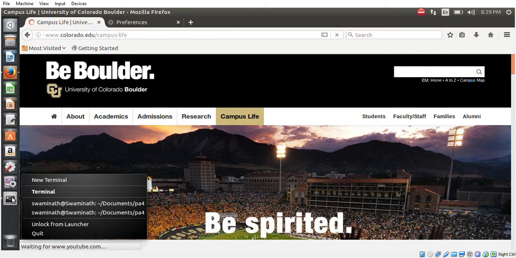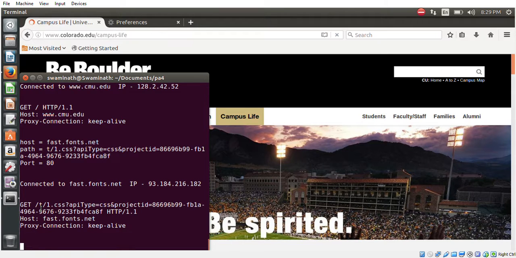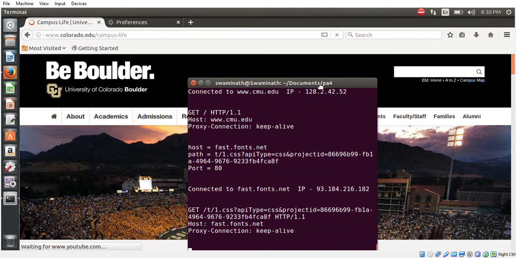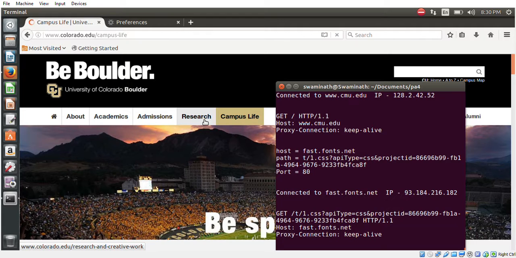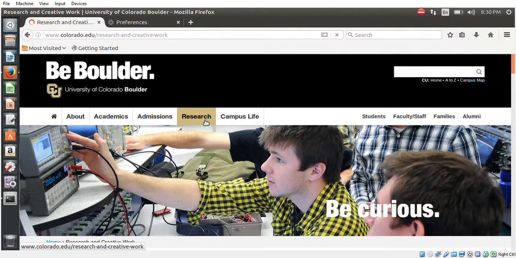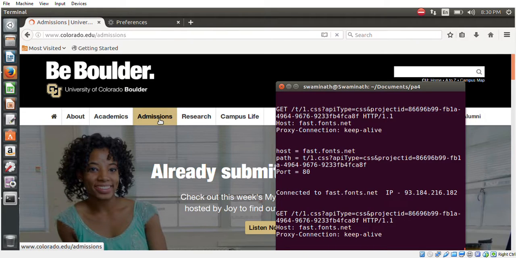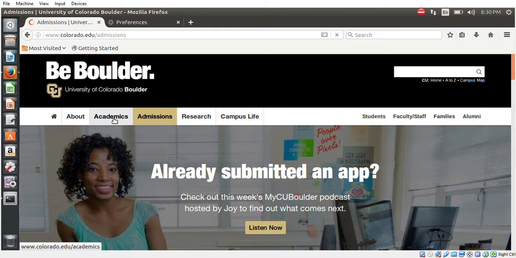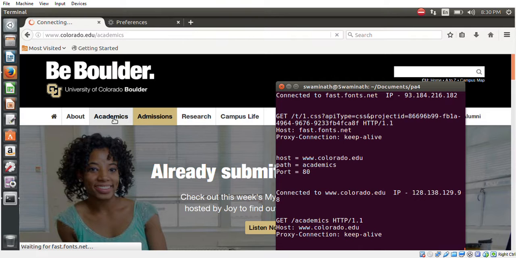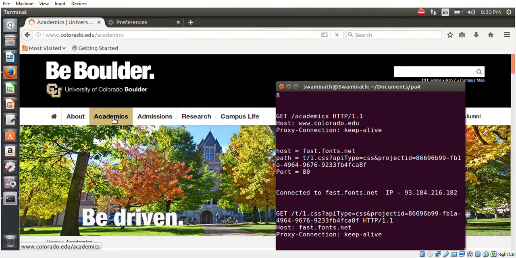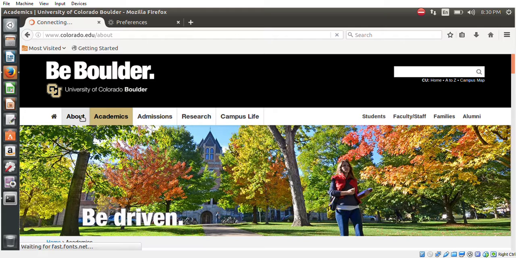You will also receive responses in the web browser at the same time, and this could be a little slower as I haven't implemented caching in this part of the code. But you could see here, I'm not printing the responses, I'm just printing the URLs and the proxy connection keepalive, and every link I click will get opened. It might be a little slower, but the link will open.